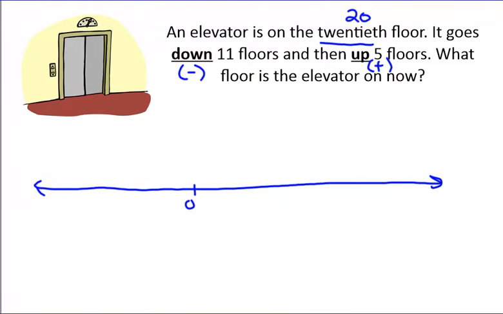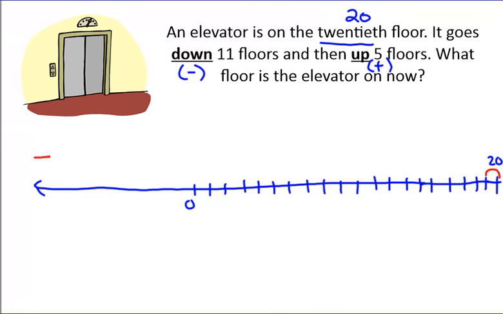So here's 0, 1, 2, 3, 4, 5, 6, 7, 8, 9, 10, 11, 12, 13, 14. Let me make this a little bit bigger. 15, 16, 17, 18, 19, 20. So here's the 20th floor right there. And it says it went down 11 floors. So down is towards the negatives, which is over here.